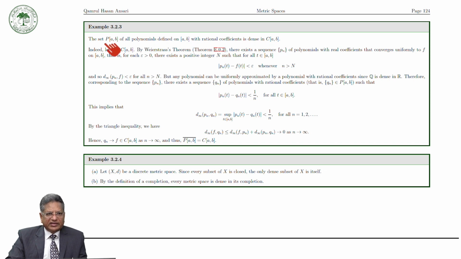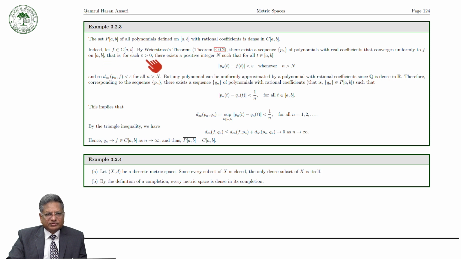To verify this fact, let f be a real valued continuous function defined on [a,b]. Then by the Weierstrass theorem, there exists a sequence P_n of polynomials with real coefficients that converges uniformly to f on [a,b].